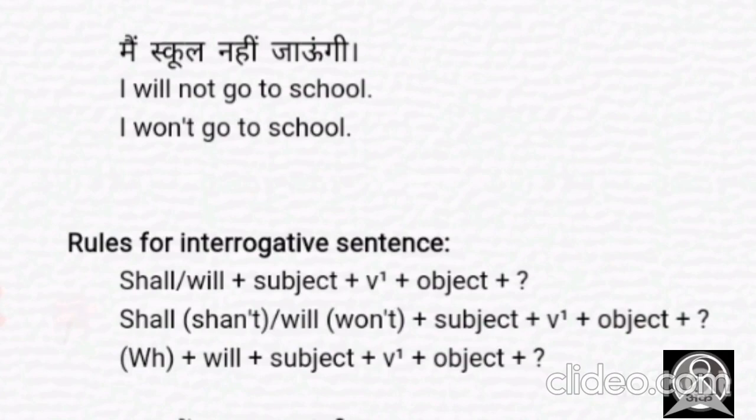And when we talk about the interrogative sentences, there are certain rules. So firstly we have to put the helping verb at the beginning of the sentence. Okay. So shall or will plus subject plus verb's first form plus object plus the most important thing, question mark. And if you're forming any interrogative negative sentence, then either we can put that not word after the subject or with the helping verb. Like as I have displayed here, with shall it becomes shan't or shall not. With will it becomes won't or will not. And here the next rule says we have to put WH at the first, and then the helping verb will, then subject, verb's first form, object, and again question mark.